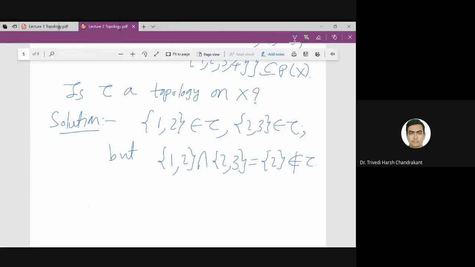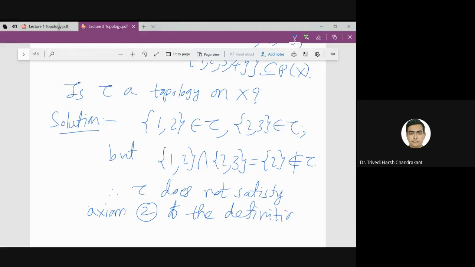Singleton {2} is not in tau. So therefore tau does not satisfy the intersection axiom, the second axiom, so it does not satisfy axiom or property 2 of the definition of topology.